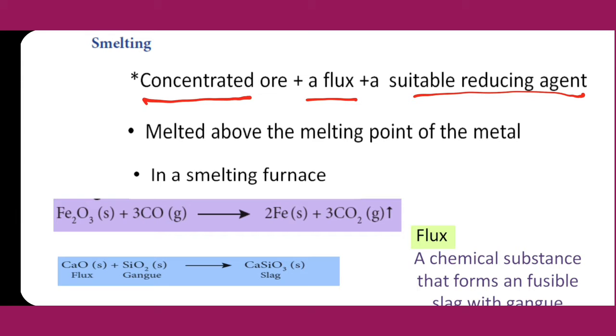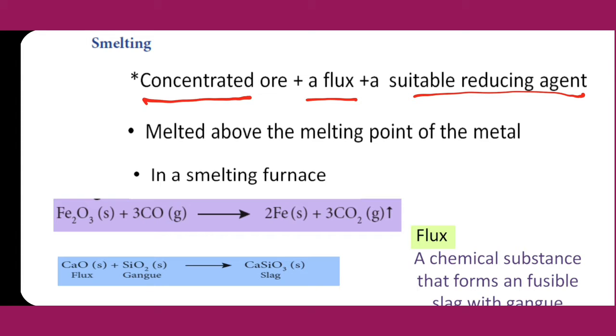Concentrated ore, we already learned, the metallurgical process contains three steps. One is concentration, second is extraction of metal, third is refining. Concentration methods include the flotation process, leaching process, gravity separation, like that. All these come under the category of concentrating the ore. By using any one of the above methods, we can concentrate that ore.